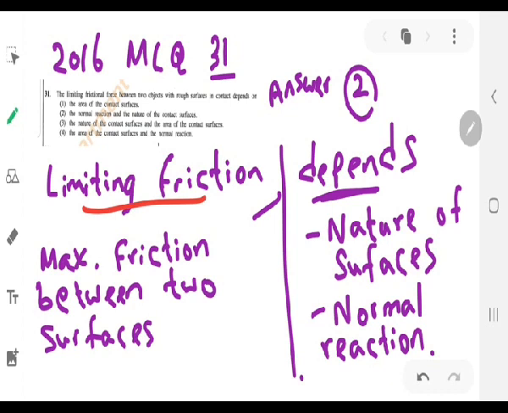So the limiting friction actually depends on two factors: the nature of the surfaces, whether they are rough or smooth, and the normal reaction on the surface, which is normally the weight exerted by the gravitational force on those objects. So the limiting frictional force doesn't depend on the area in contact with the surface.